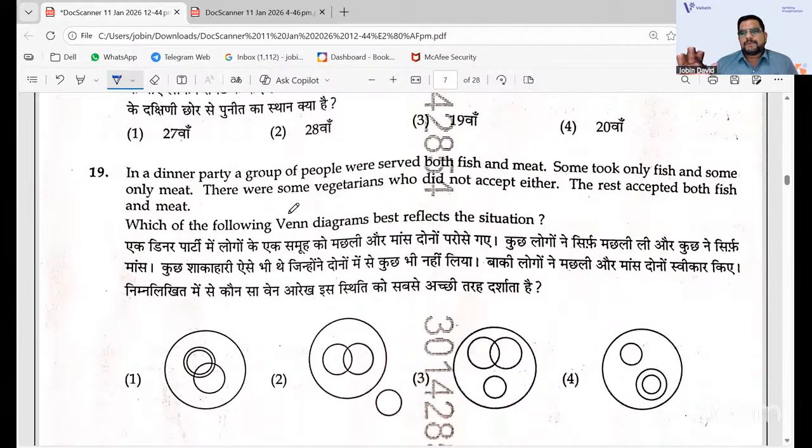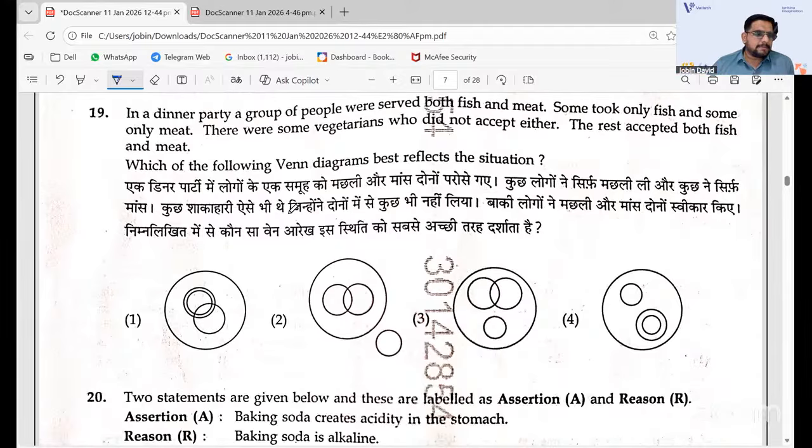And in a dinner party, it is actually a Venn diagram that you have. If you know the syllogism idea, you can get the idea from here. The Venn diagram which best reflects the situation is 2, the second one that you have.